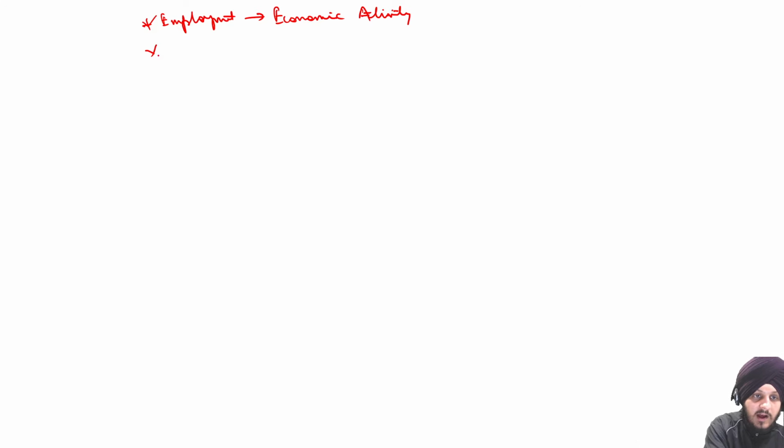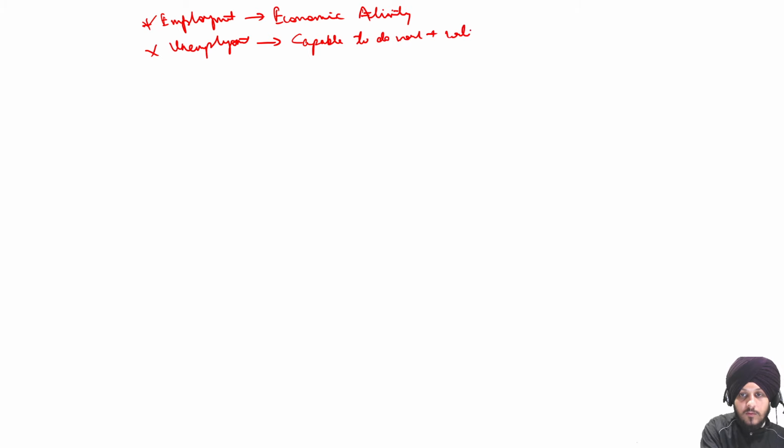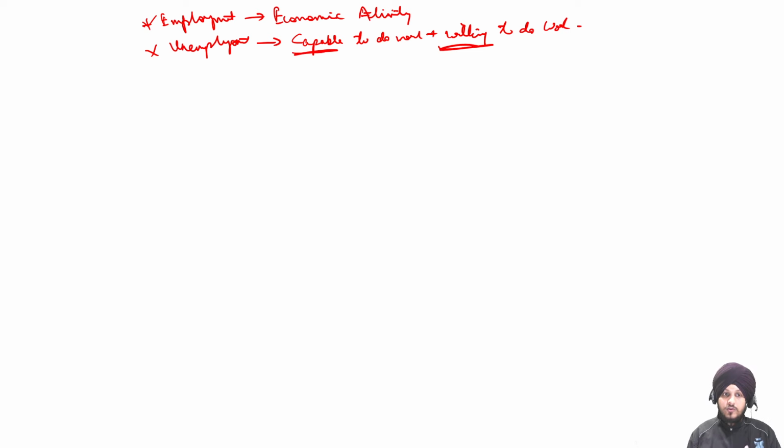And what do we mean by unemployment? Unemployment means when a person is capable of doing work and is willing to do work, but is not getting the work. So these are the two criteria that we use in order to classify somebody as unemployed. He is capable of doing work and he is also willing to do work but is not getting the work. So that is the difference between employment and unemployment.